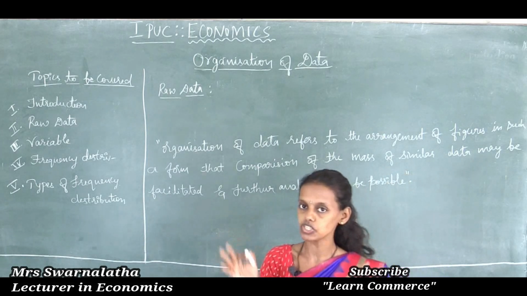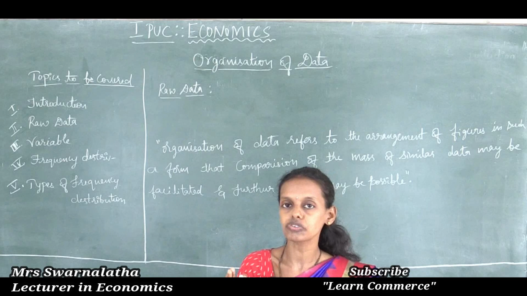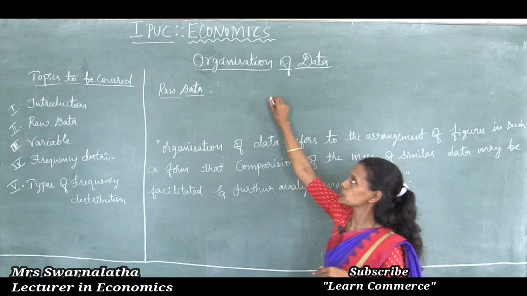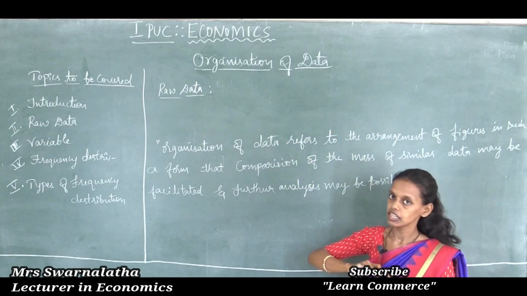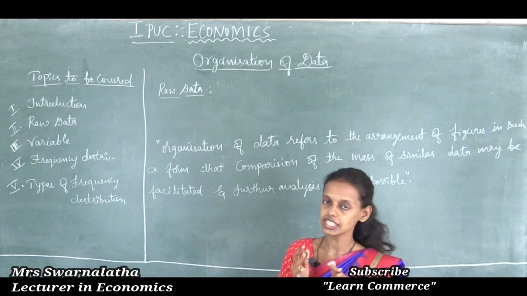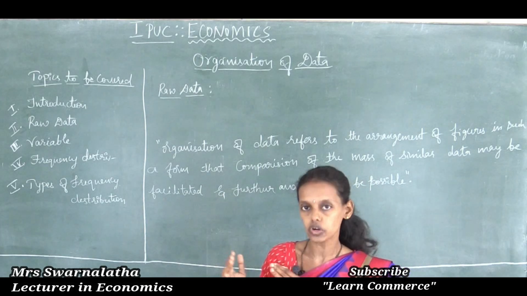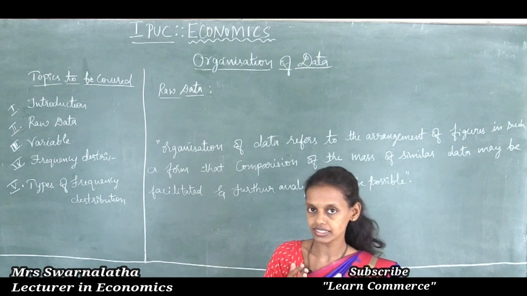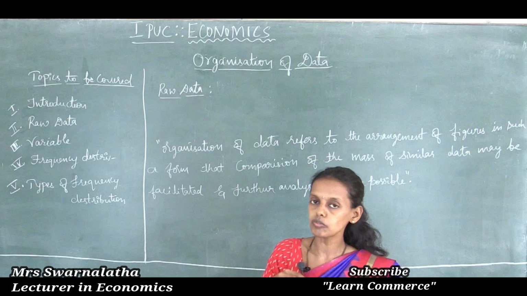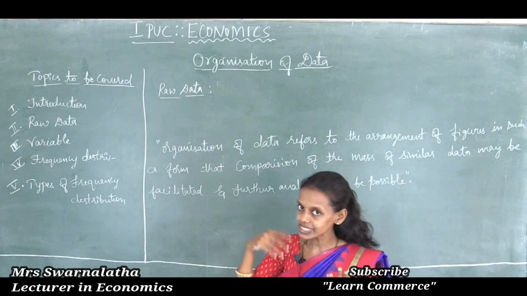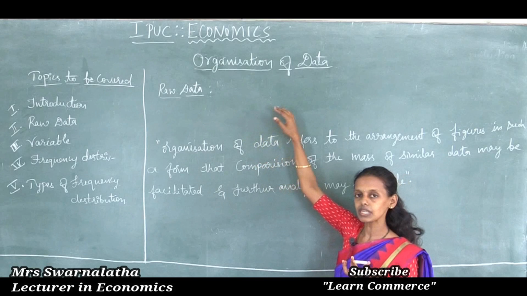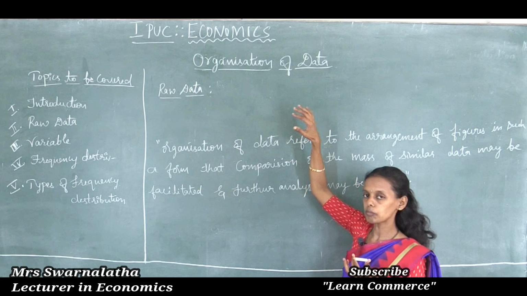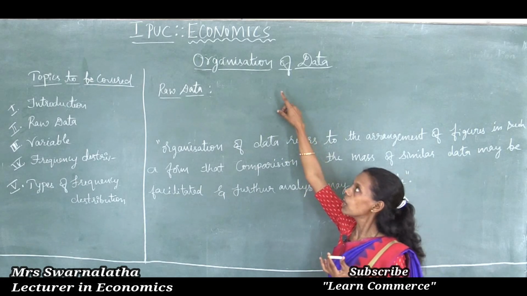Organization of data is nothing but, students, proper arrangement of collected data. Proper arrangement of collected data is said to be the organization of data. Why is organization of data needed? To bring order to the raw data. Earlier, whatever data we collected was in a raw manner. To find the solution to a problem, we have to put the data in a proper arrangement. Making them in proper order, or bringing order to the raw data, is said to be the organization of data.